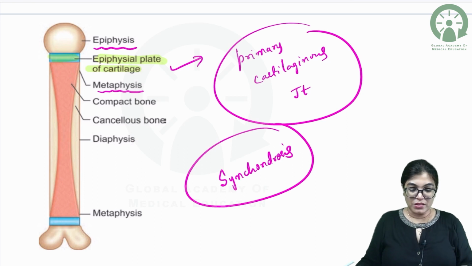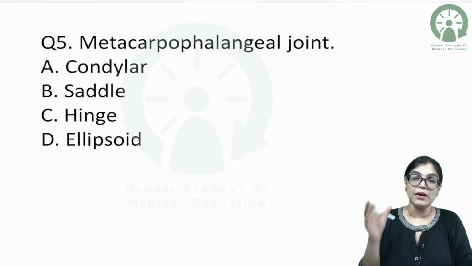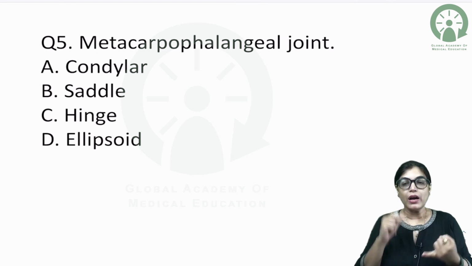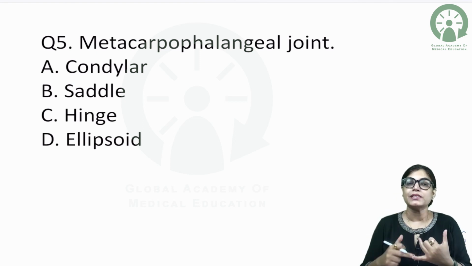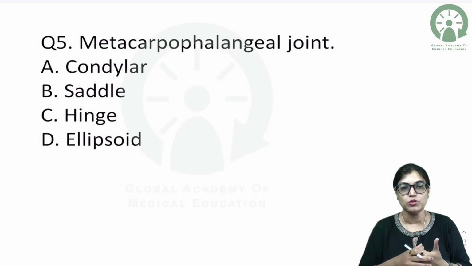Okay, let's move on to the next MCQ. Metacarpophalangeal joint. Metacarpophalangeal joint is an example of condylar joint. It's an example of saddle joint. It's an example of hinge variety of joint. It's an example of ellipsoid joint.